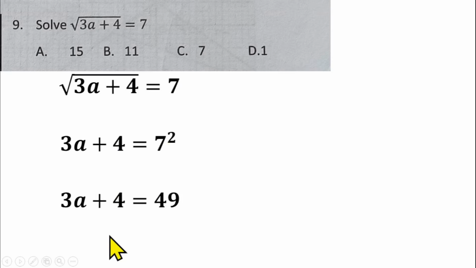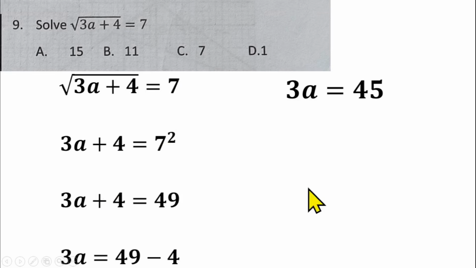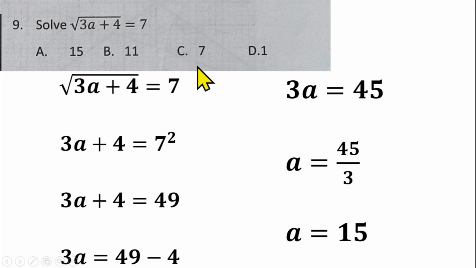So if you collect like terms, you have 3a equals 49 minus 4. 3a is equal to 45. Divide both sides by 3. A will be equal to 15. And that makes option A the right answer for question number 9.